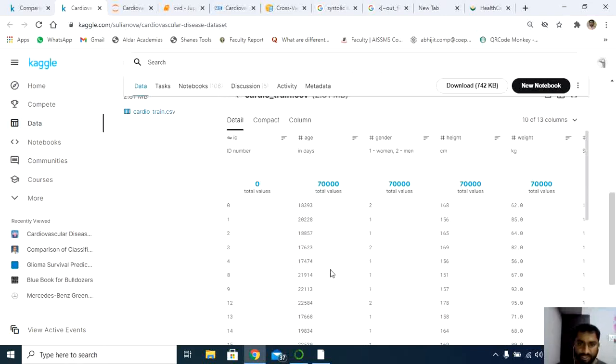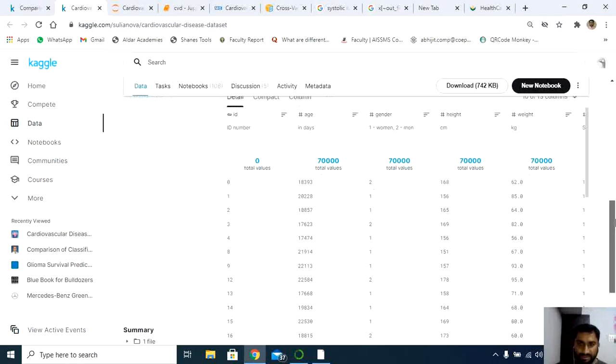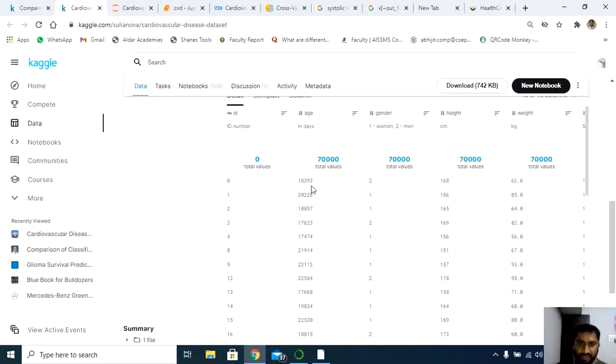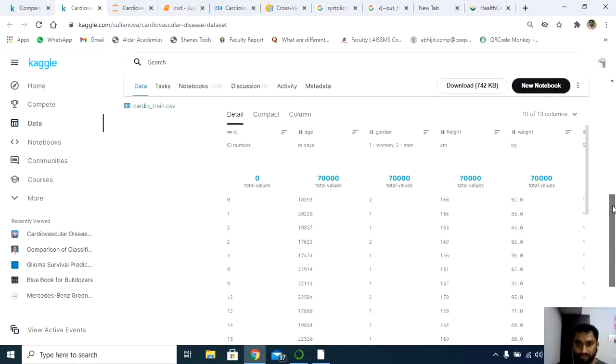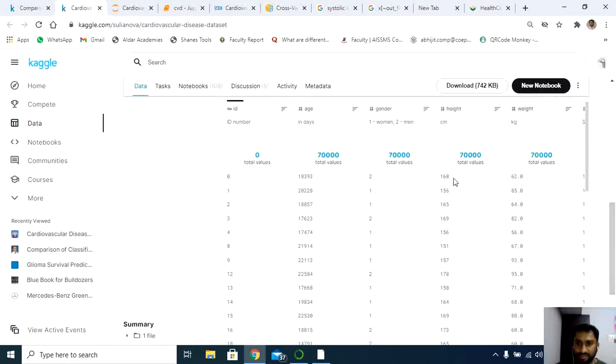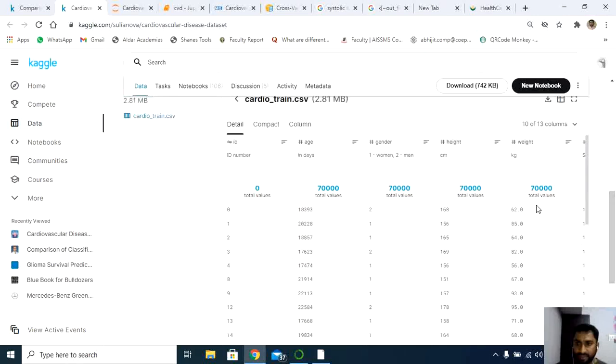Next we have age. They have mentioned the age in terms of number of days. This can be an exploration, so you can convert it into number of years also. In my project I have taken it as it is. Gender, obviously 1 for male, 2 for female here. You can convert that into zeros and 1 also if you want. Height is in centimeters, 168 centimeters, 156 centimeters, etc.